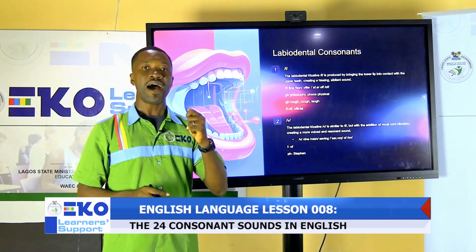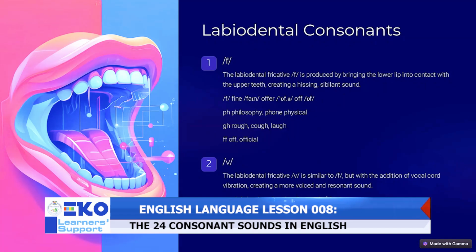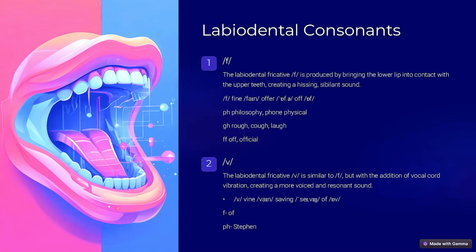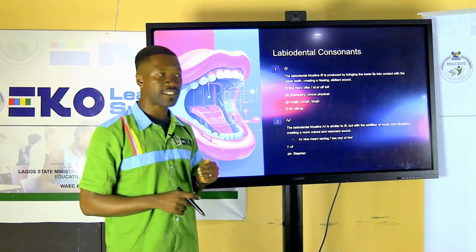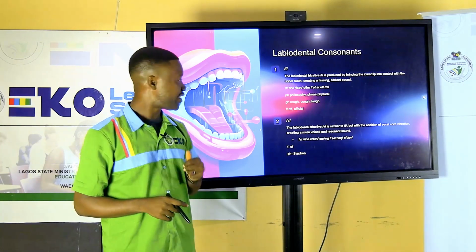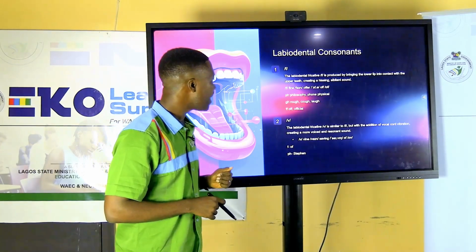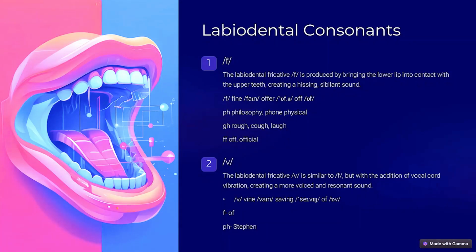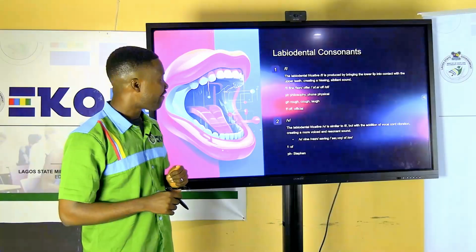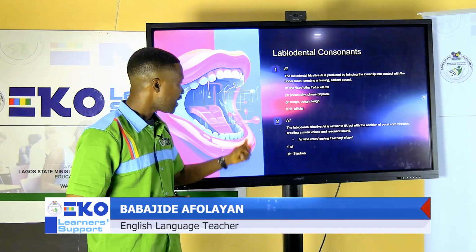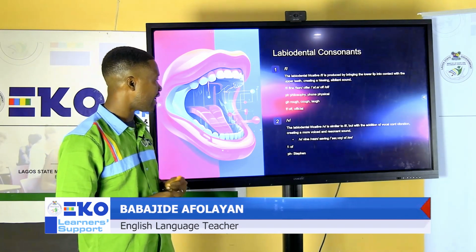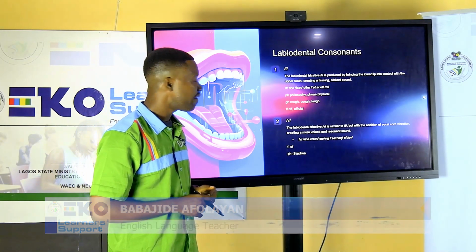We have some letters that also embody the sound. When you have the letters PH, we have the words philosophy, fun, physical. Also in words that have the letters GH: rough, calf, and laugh. And also we have it in the letters FF in words like off, official. Let's look at the next labiodental consonant, which is the sound v.